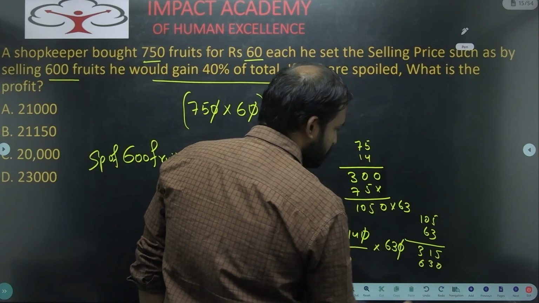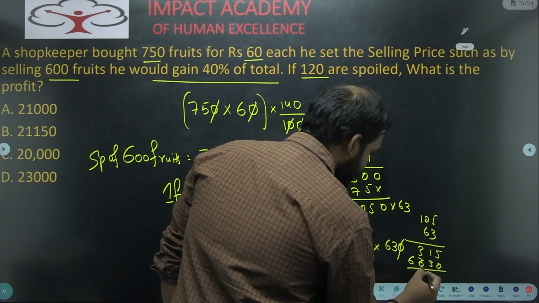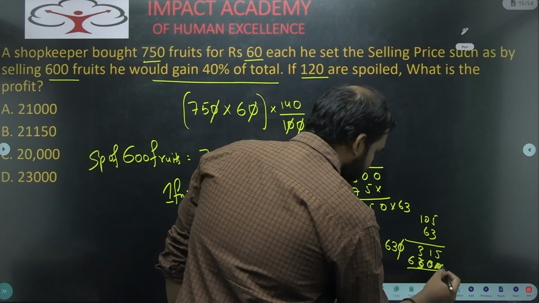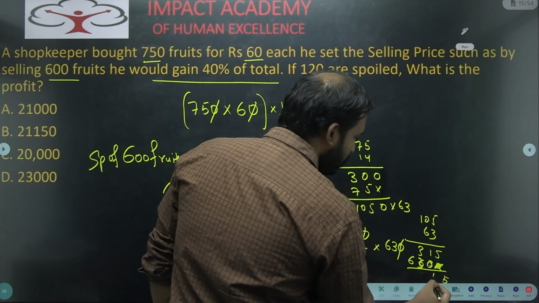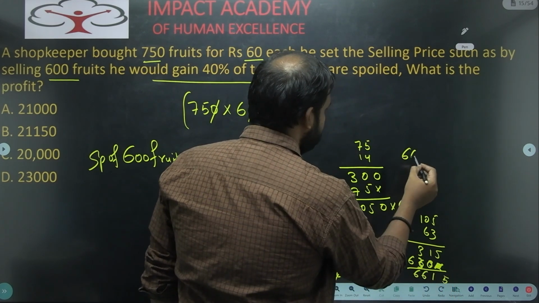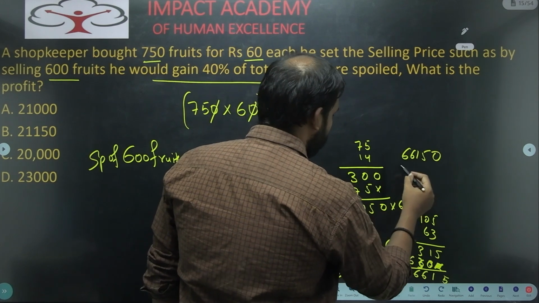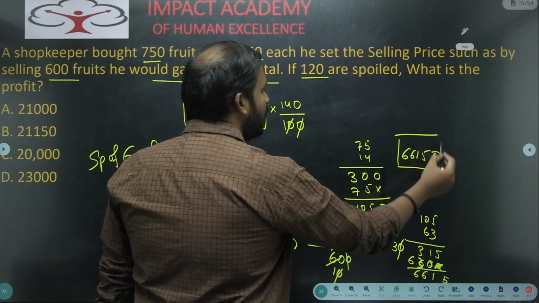630. Right? 630. So what will you get? Here we should not write 630. 630. So what will you get here? 5, 1, 6, 6615. 66150. Why? Because we have 1050 here. So this is the total amount he will get.